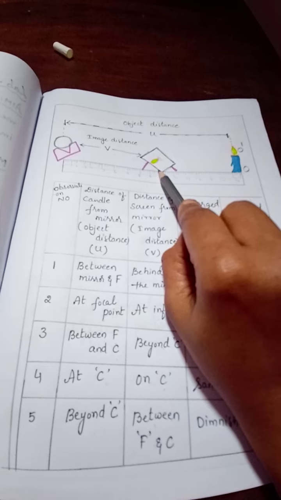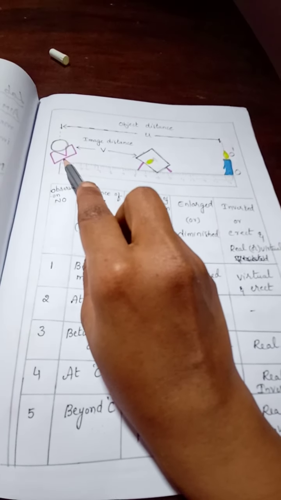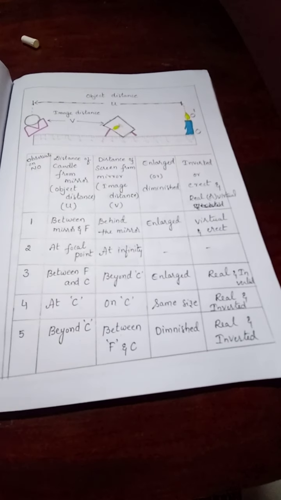Once you get the clear and sharp image, let it be there and find the image distance from the mirror to the image, right? And this is the precaution you need to take. And the result is this, all the results we got.